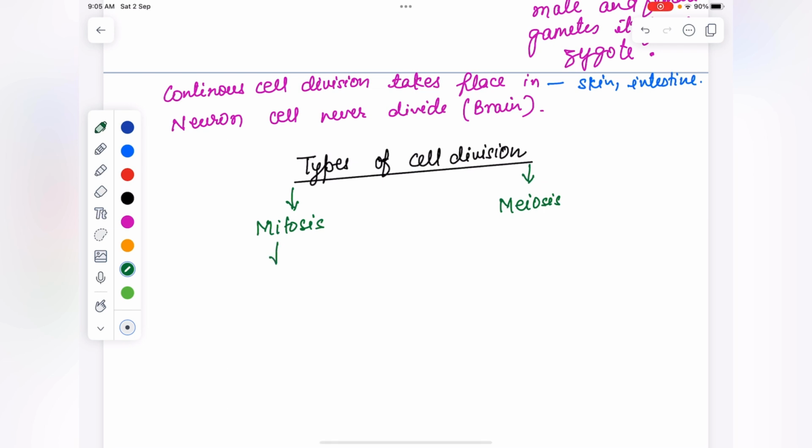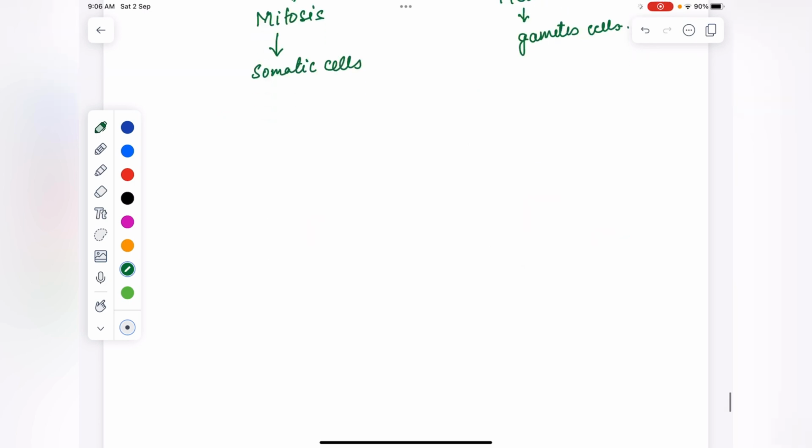Mitosis takes place in the somatic cells, and meiosis takes place in the gamete cells. In mitosis, each cell, called the mother cell, divides to form two identical daughter cells. The daughter cells have the same number of chromosomes as the mother cell. It helps in growth and repair of tissue in organisms. See what happens in mitosis.